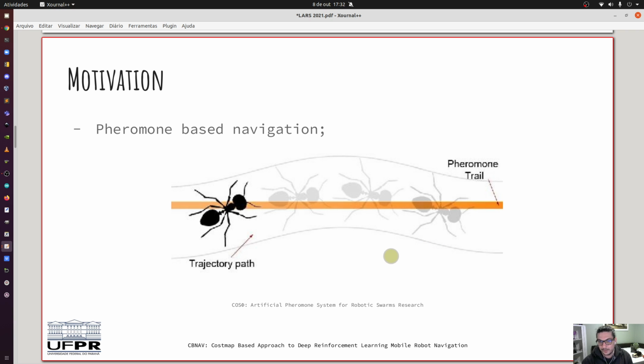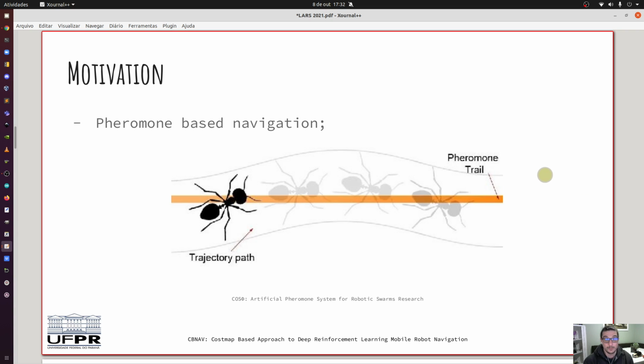Complementary to collision-free techniques, ants use pheromone-based navigation to create a safe path from the starting to the target position. For example, the trajectory path was created by one ant, and all the ants can move in the same path, just following this previous path created based on pheromone-based navigation. In summary, bugs do not know the environment map, but know how to navigate through the environment without collision, making start and target locations each time.